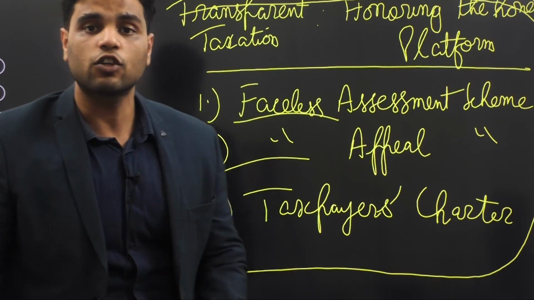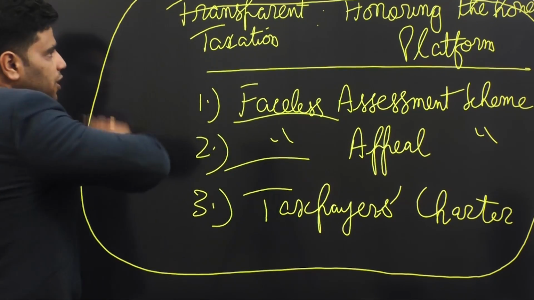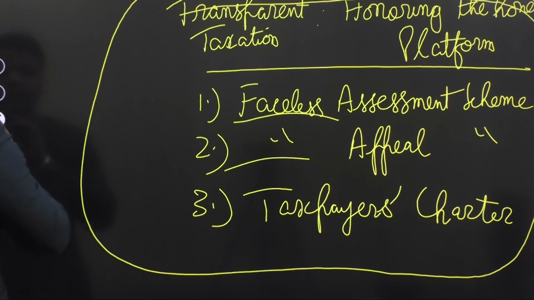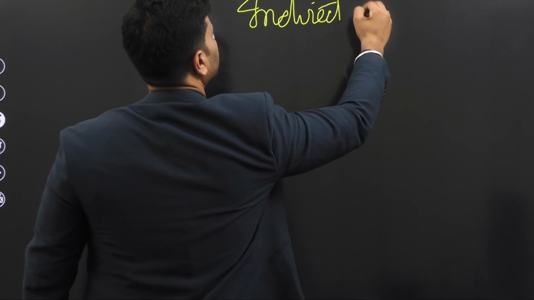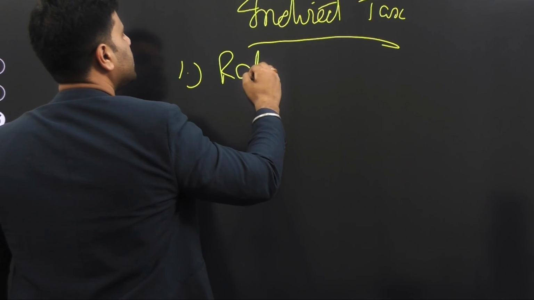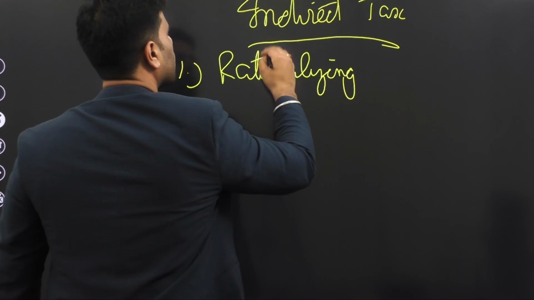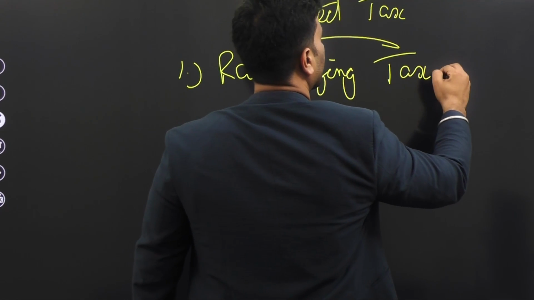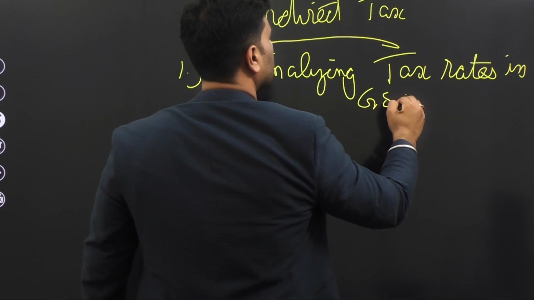There are other direct tax reforms that you'll get in your model answers. Now, after writing about direct taxes, then you'll write about indirect taxes. So indirect taxes include indirect tax reforms, rationalizing tax rates in the GST Council.